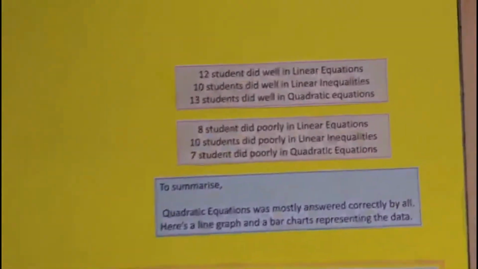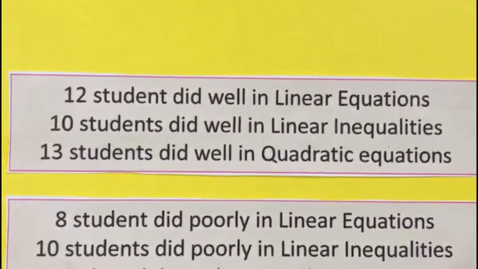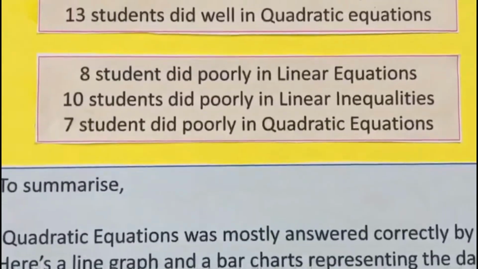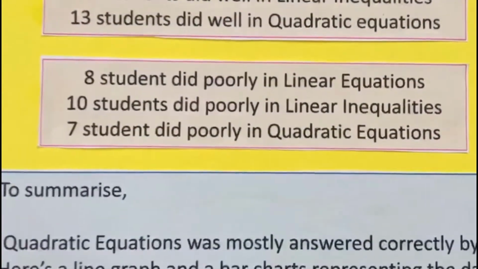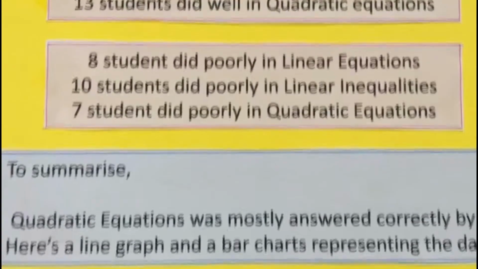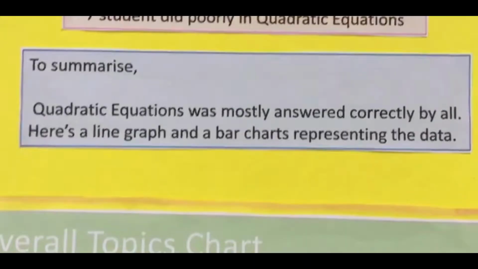Here, you'll see how many students did well and did poorly on certain subjects. 12 students did well in linear equations, 10 students did well in linear inequalities, and 13 students did well in quadratic equations. There were 8 students who did badly in linear equations, 10 in linear inequalities, and 7 in quadratic equations. To summarize, quadratic equations was mostly answered correctly by all.